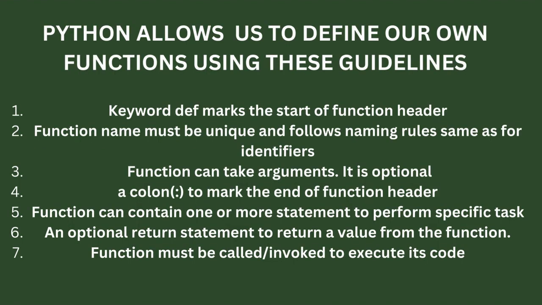Python allows us to define our own functions using these guidelines. First is the keyword def marks the start of a function header. The function name must be unique and follows the same naming rule as identifiers. They can take arguments in the defining phase, but it is optional. A colon mark is required at the end of the function header. They can contain one or more statements to perform a specific task, and a return statement can also be added.